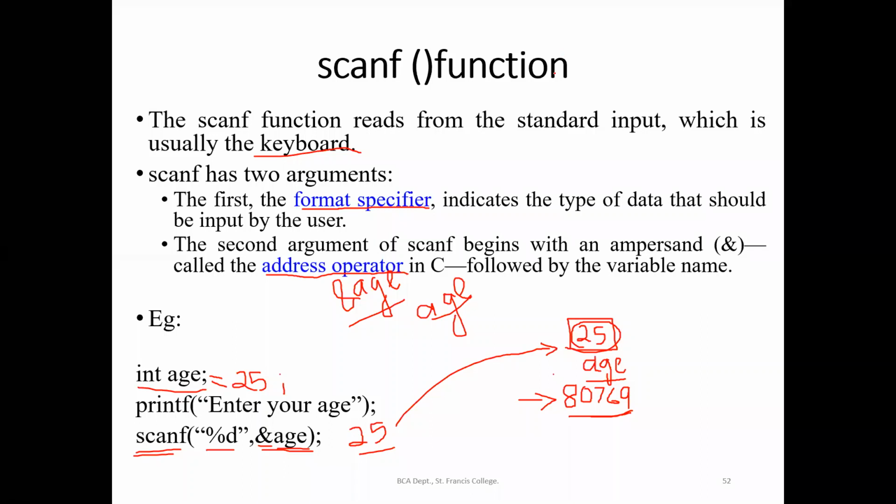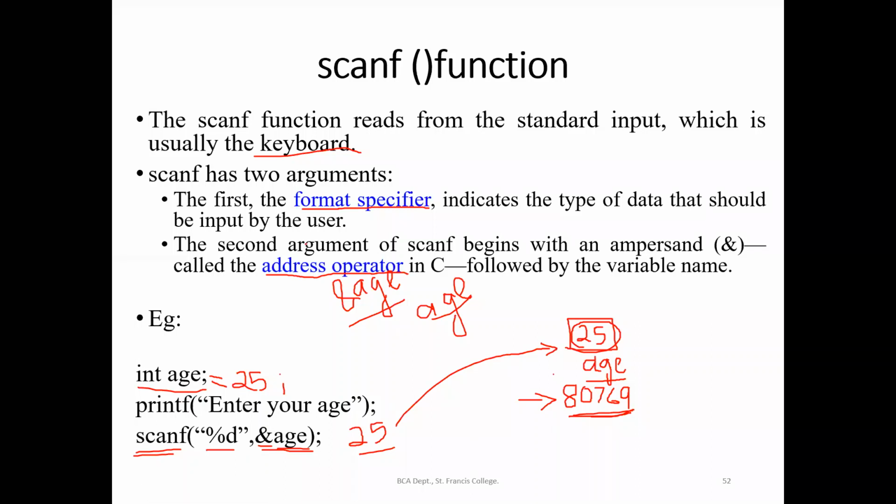So when we are using the scanf, we should give the address, because we are going to store that value, right? We are getting the input from the user and we are going to store it in the location mentioned by the address. So this way, you will be using scanf.